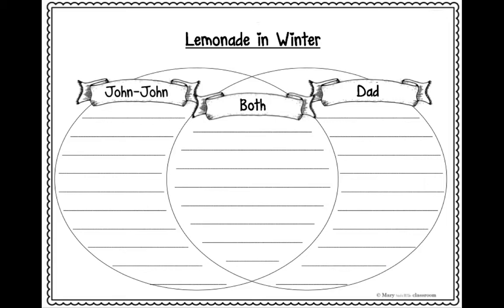So our learning goal was, I can compare and contrast characters in a story. First we did that with Mom and Dad, and now we did it with John and Dad. Make sure that you take your paper and put your name on it. Make sure you use nice handwriting and put it in your binder so you can turn it in to your teacher to show her your great learning.